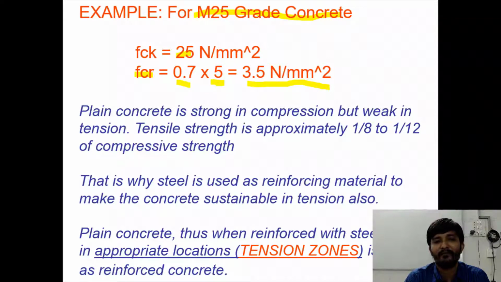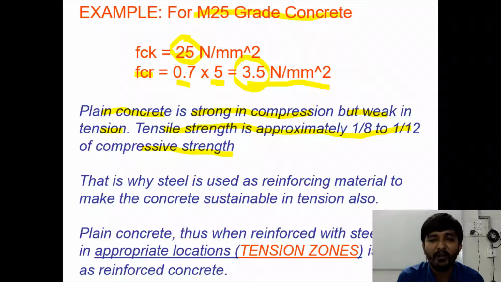Now let us introspect these values. Plain concrete is stronger in compression but weak in tension. This is obvious. Our compressive strength is 25 and tensile strength I am getting as 3.5. So the tensile strength is approximately 1 by 8 to 1 by 12 times the compressive strength. 1 by 8 or 1 by 12th of compressive strength.